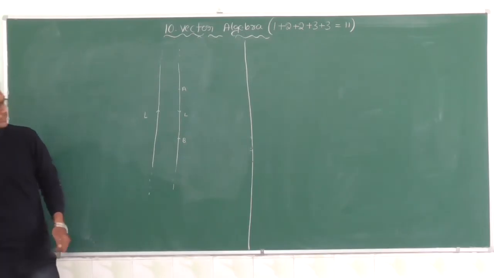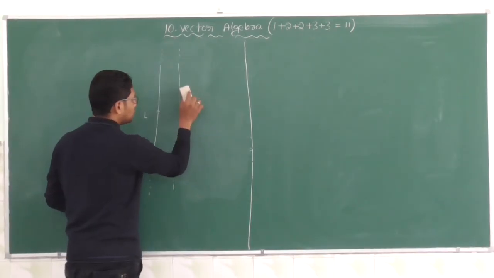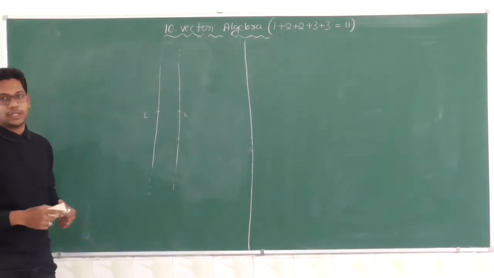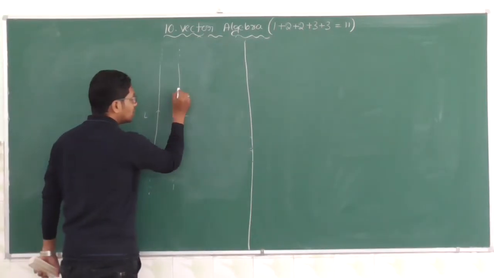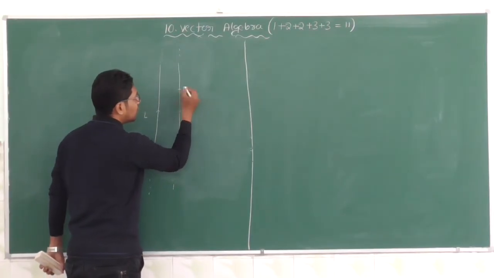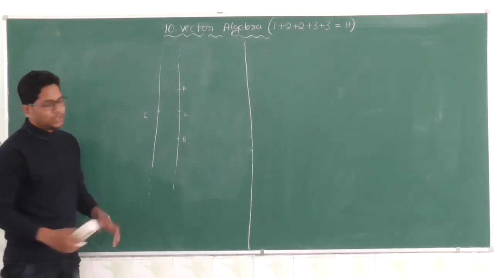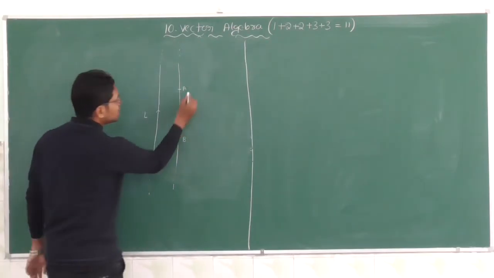See, once again, if I am not restricting this line, then it is a directed line. I am restricting this line by giving a line segment AB. Then it is called a directed line segment.